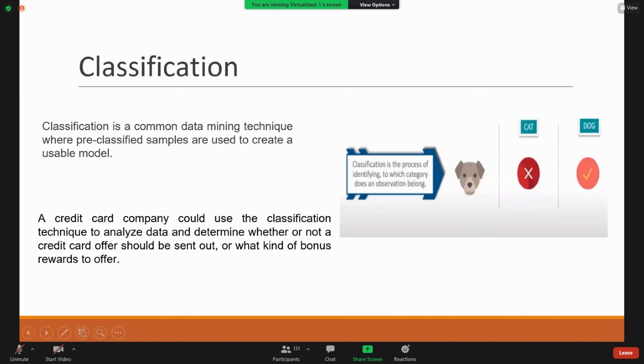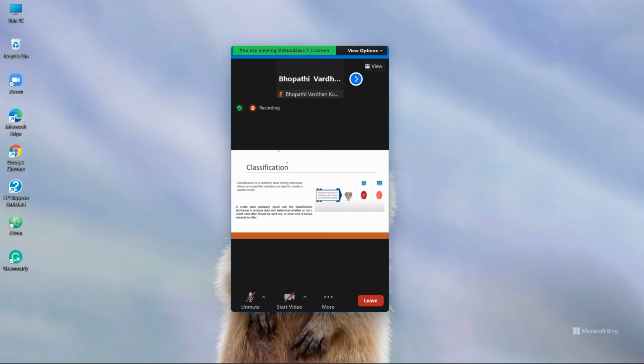Next, classification. This is also one of the data mining techniques. Many of you will be confused between classification and clustering, so I would like to give an example. Classification is: you already know what a cat is and what a dog is.